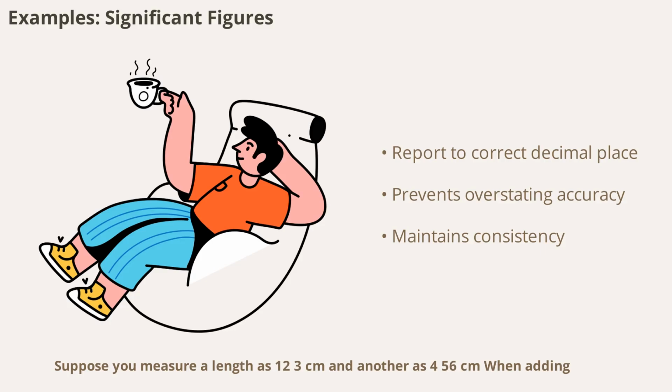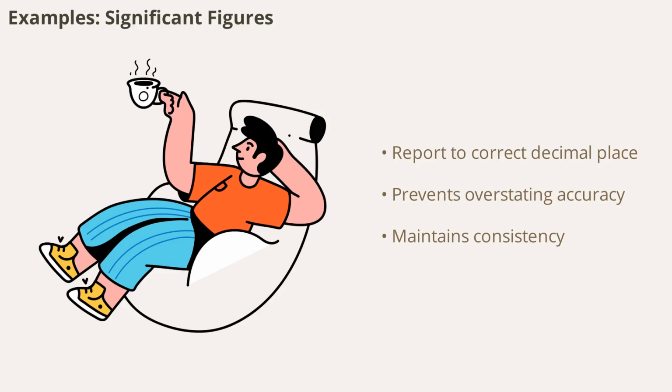Suppose you measure a length as 12.3 cm and another as 4.56 cm. When adding, your result should be reported to one decimal place, matching the least precise measurement. This rule prevents overstating the accuracy of your results and maintains consistency in scientific reporting.